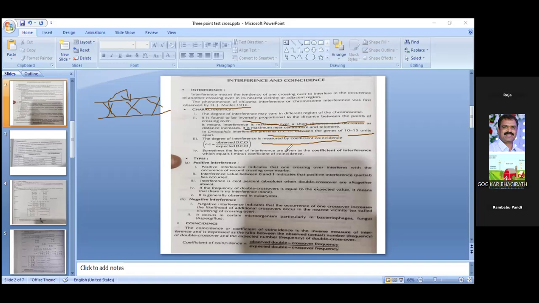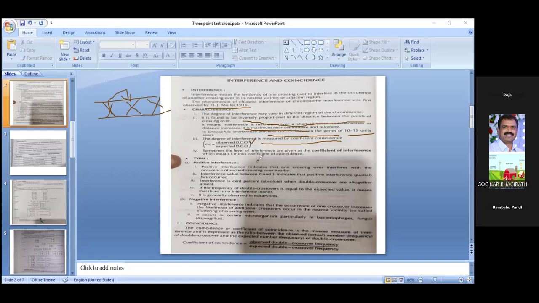In any 3-point test cross problem, you can analyze the data. Definitely the minimum number of progeny in the entire total progeny, the very small progeny number, indicates double crossovers. ఇచ్చిన ప్రాబ్లంలో ప్రాజనీలో అతి తక్కువ నంబర్ క్యారెక్టర్ కలిగినటువంటి సంఖ్య డబుల్ క్రాస్ ఓవర్ను తెలియజేస్తుంది అన్నమాట. So that is nothing but the observed double crossovers.